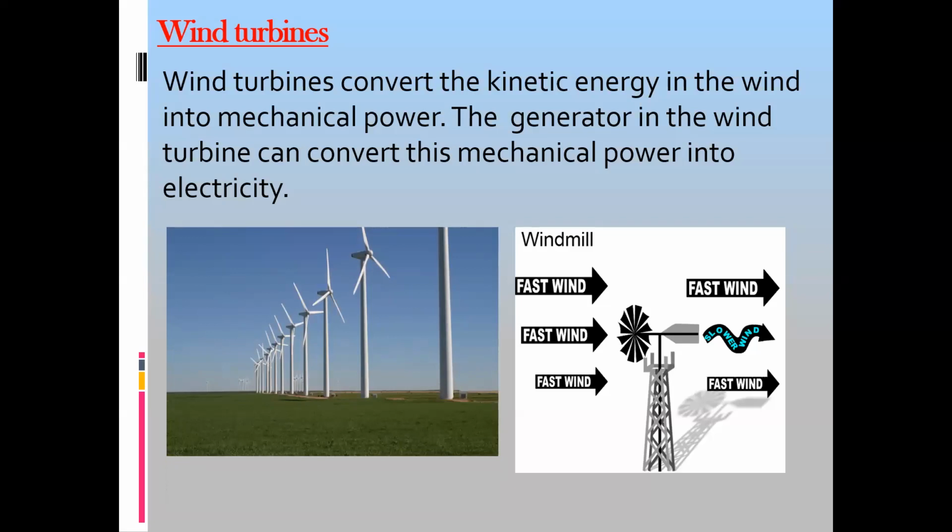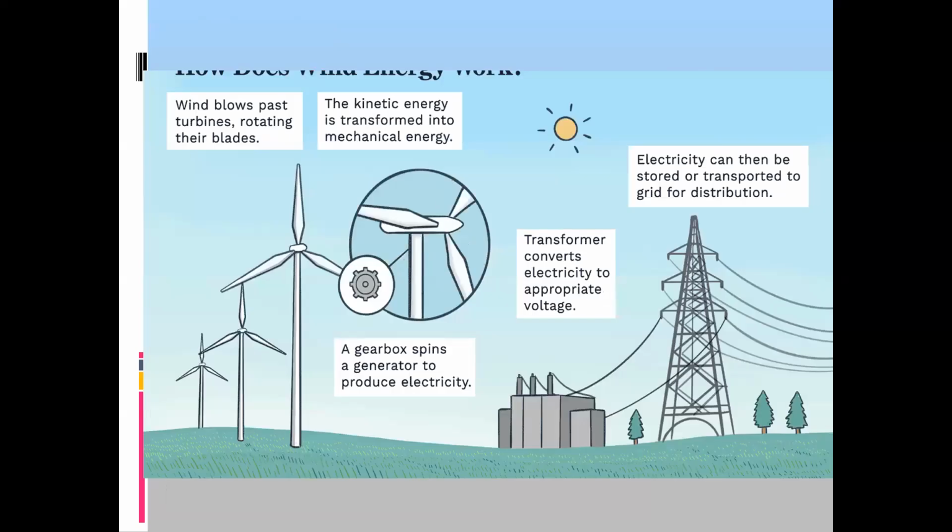So what we can do, we can use these windmills to generate electricity. So how does it work? First, there's a moving air. When the air is moving, it collides with the blades of the turbine, this windmill.